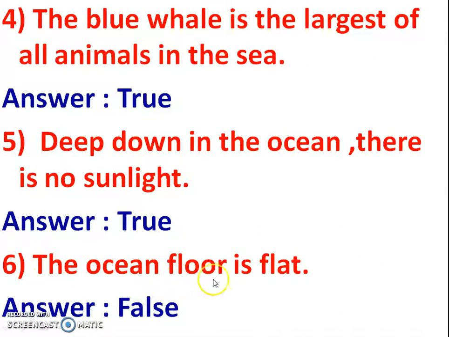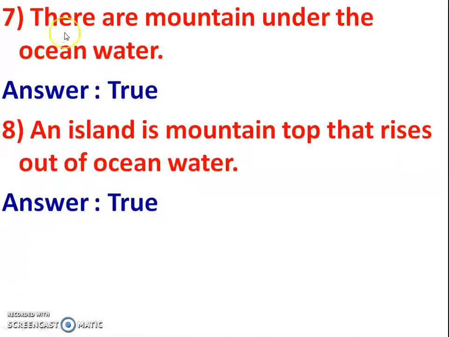Number 6, the ocean floor is flat. No, the ocean floor is not flat, so the answer is false. Number 7, there are mountains under the ocean water. It's true. Number 8, an island is a mountain top that rises out of the ocean water. Yes, the island is the mountain top which rises out of the ocean water, so it's true.